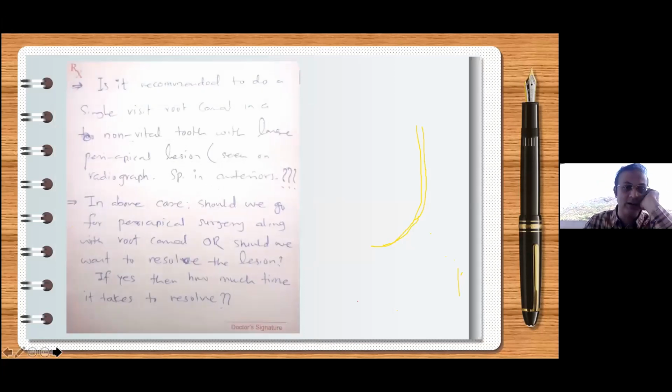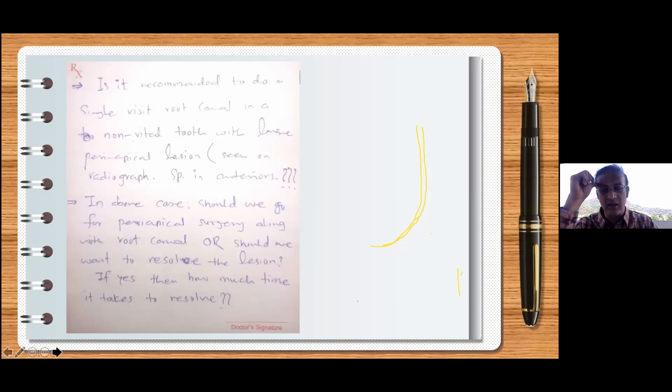It is single setting root canal in a non-vital tooth with a large periapical lesion, seen on the radiograph, especially in anteriors. Okay, let me tell you, I have published enough number of cases where we do single setting endo in non-vital teeth.